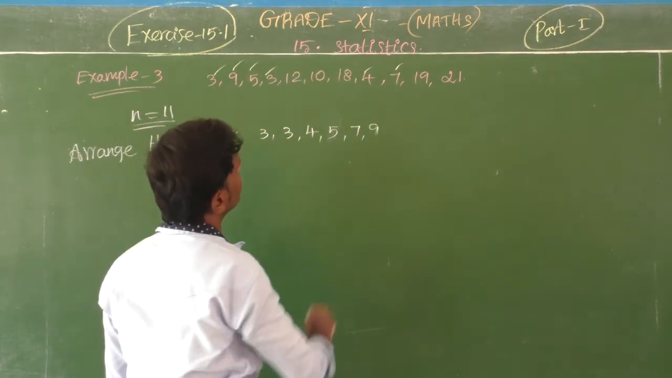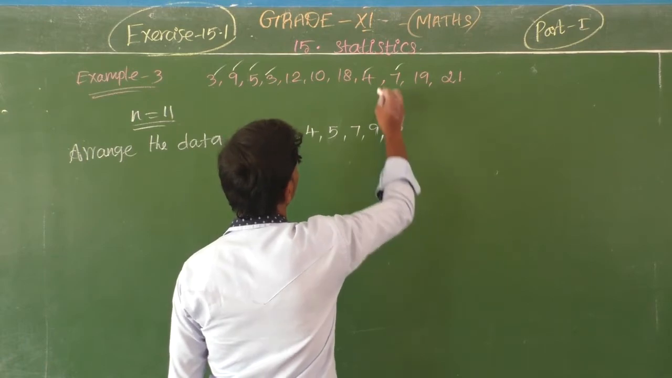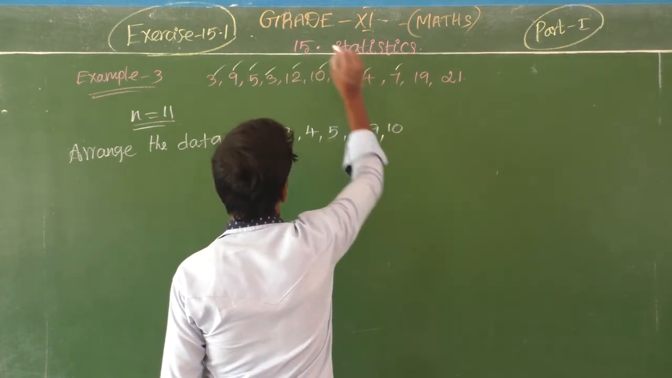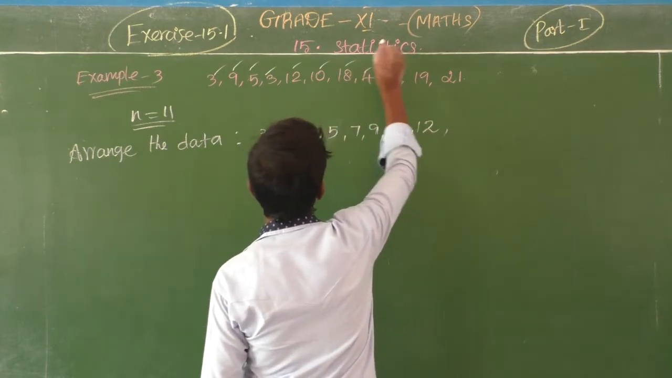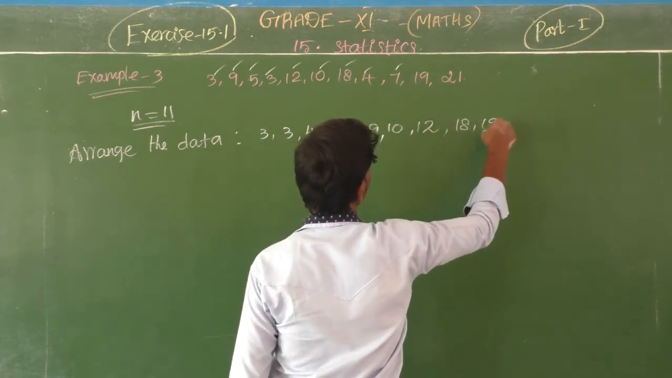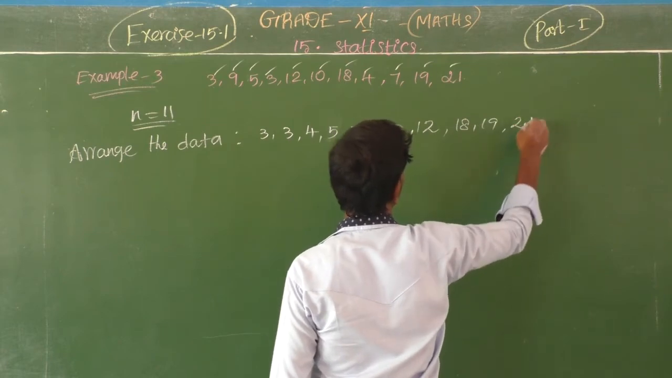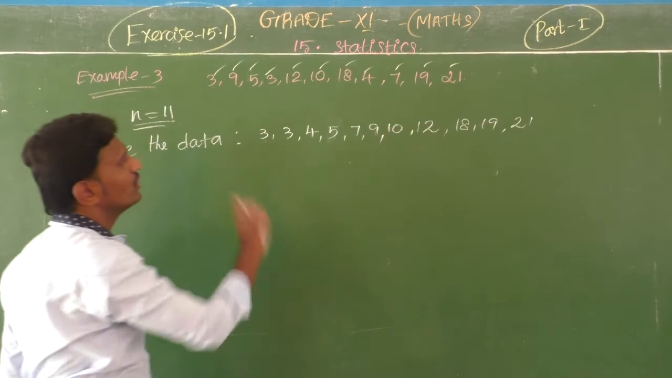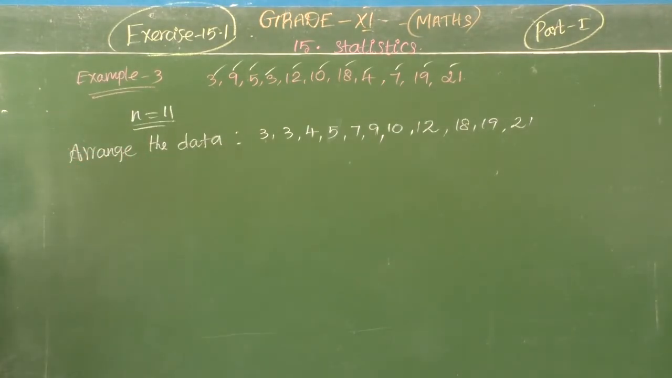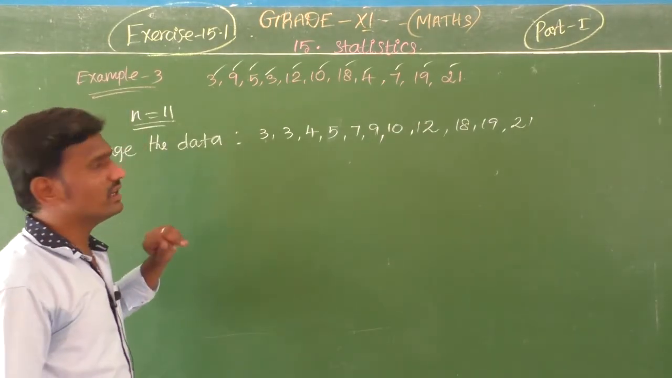Then what? 10. Then 12. Then 18, 19, 21. Now 1, 2, 3, 4, 5, 6, 7, 8, 9, 10, 11. So 11 values are there. It is very simple. It is n equal to 11.